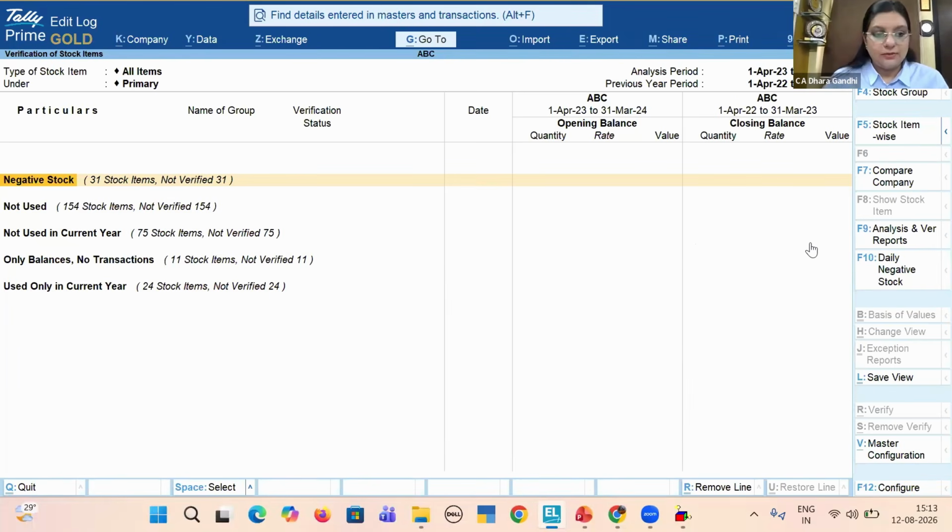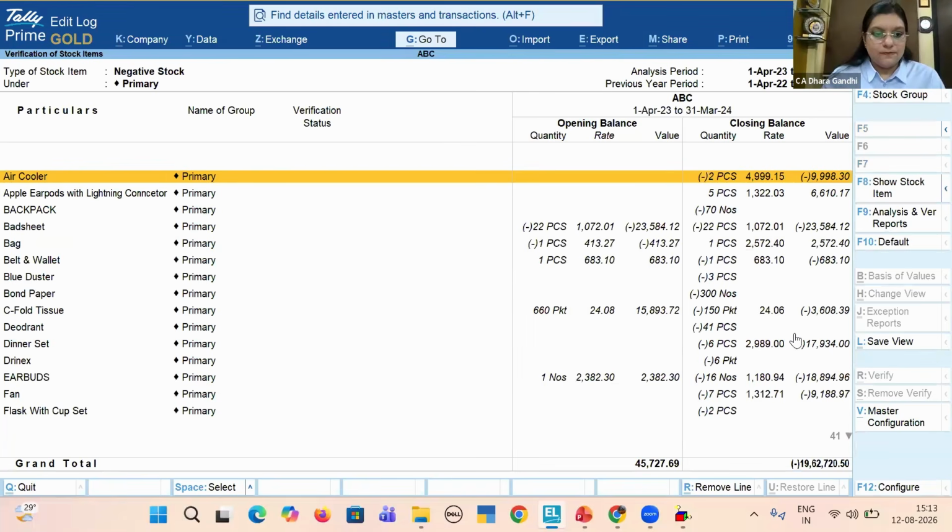Now, a very important and most critical feature is daily negative stock. When we do our audit, there should never be a negative stock for a single day. Any stock which is not there with us, how can we sell that? So if we go to this F10 feature, you will get a report of daily negative stock. There may be chances that by the year end, when we do the audit, we can see all the stock are positive. There is no issue at all. But even if for a single day any stock has gone negative, the detail you'll be able to see here.